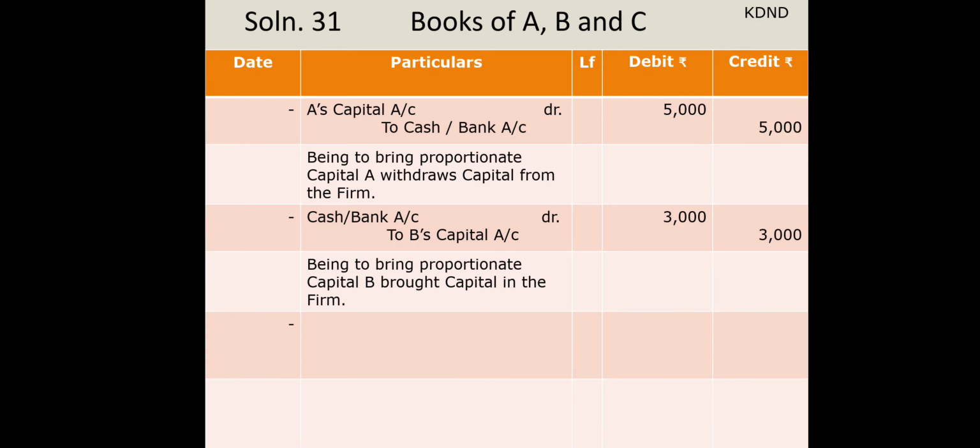So you can see over here journal entries will be passed like this: A's capital account debit to cash/bank, and cash/bank account debit to B's capital. You can read the narration over here so that you can get the idea of what we have understood.